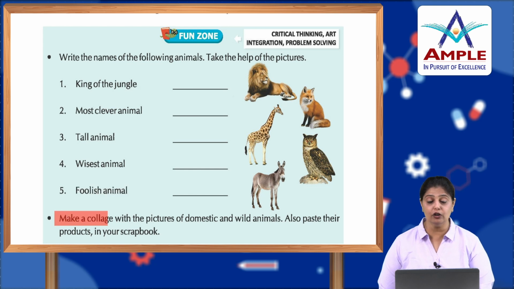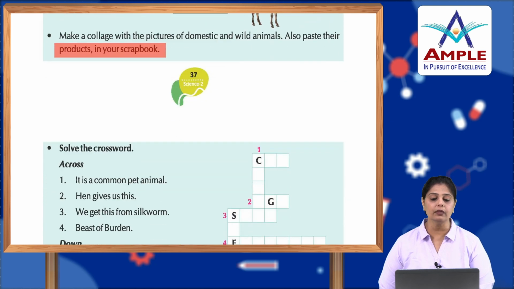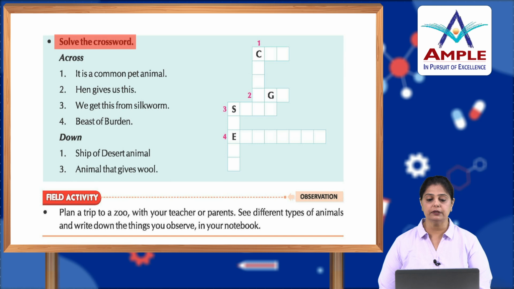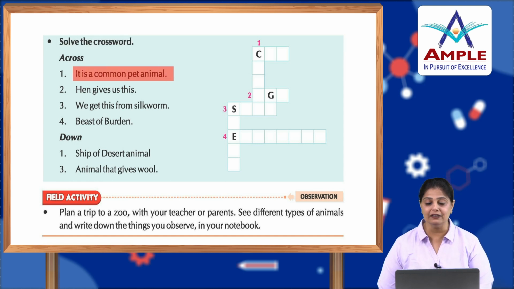Now, you have to make a collage with the pictures of domestic and wild animals, okay. Also paste their products in your scrapbook. Now, solve the crossword, okay. First one, it is a common pet animal. What is it? It's a cat, okay. Now, second across, hen gives us this, eggs, okay. We get this from silkworm. What do we get? We get silk, okay.